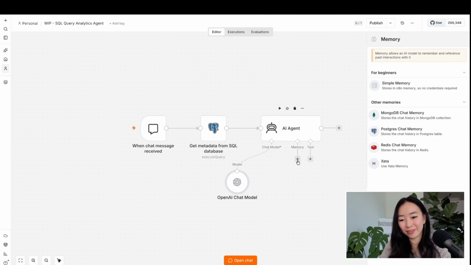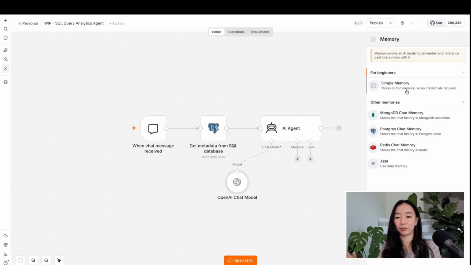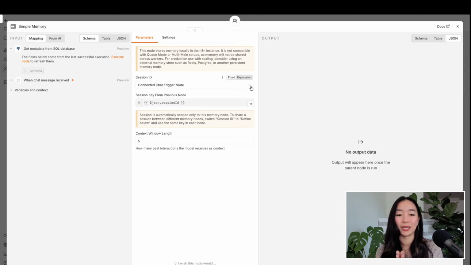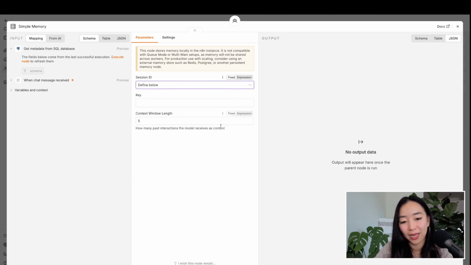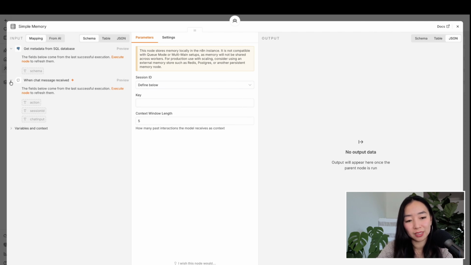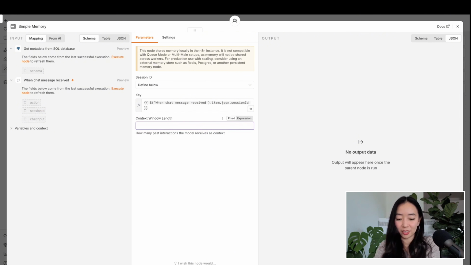Next, we're going to add in memory. This one's really simple. We're just going to use simple memory, which stores it in n8n, so you don't need any external credentials. If you do want to store your chat history somewhere more formal, more long-term, you can go ahead and use these other options, but for now, just simple memory is fine. Now we have to define a session ID because the way memory works, it stores it within a session. So from here, we're going to define it below, and we're actually going to use the session ID from a previous node. We can go ahead and change this context window to 10 also, but really you can play around with that one to see how much context or past interactions you want the model to have.